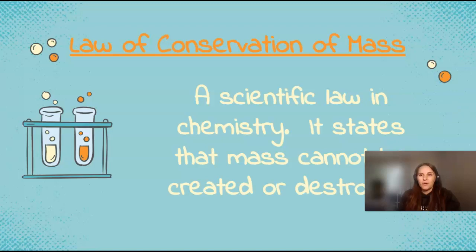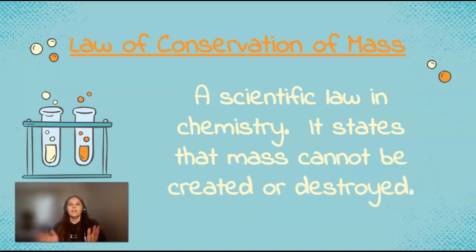So, back to our law that we're learning about. The law of conservation of mass says that mass cannot be created and it cannot be destroyed. It can be mixed, it can be rearranged, it can be spread out or condensed together, but we cannot make it new like we're magicians and just make things appear. And we cannot make it disappear like we have a magic wand and say, poof, it's gone. We can only rearrange it, change its state, or move it around.